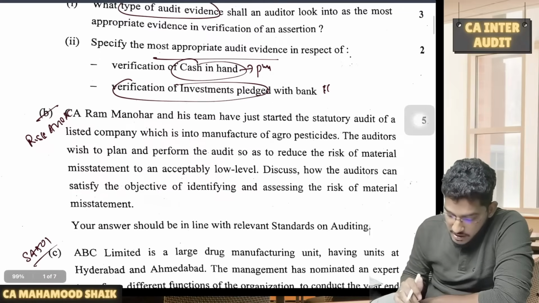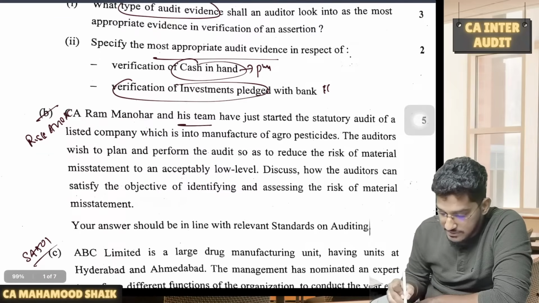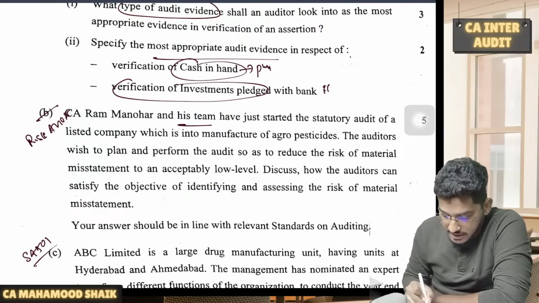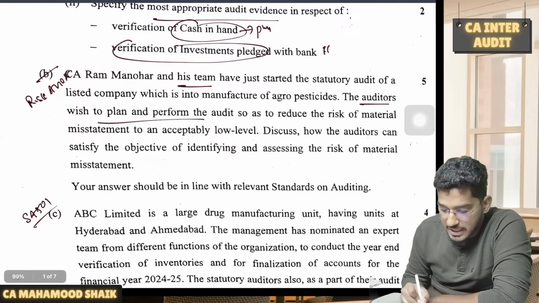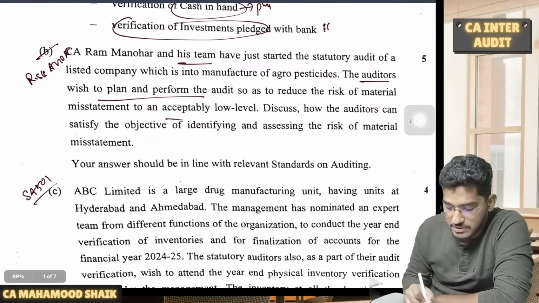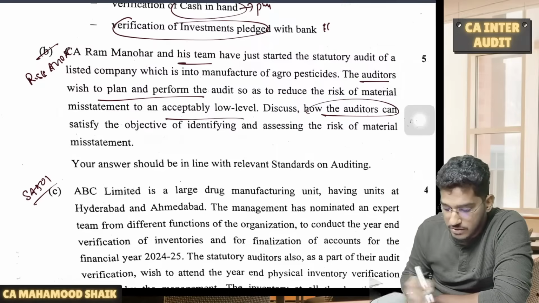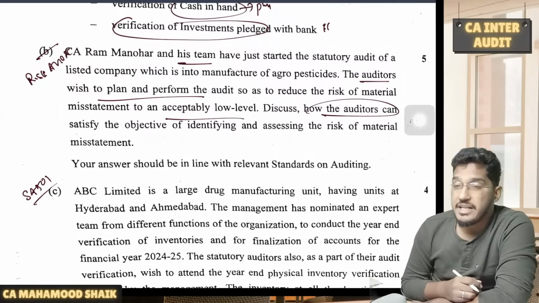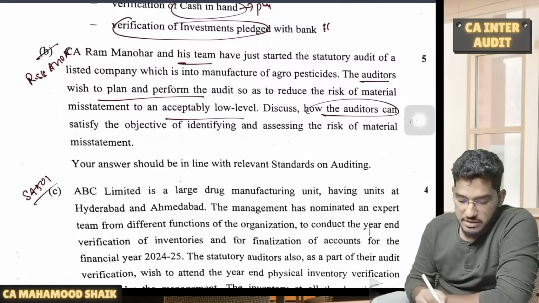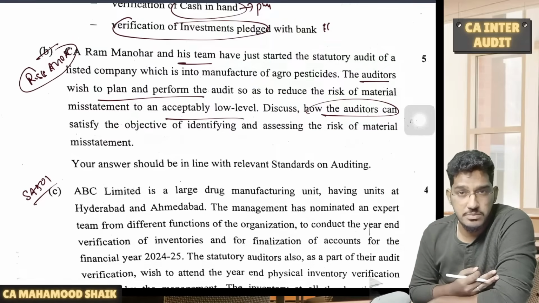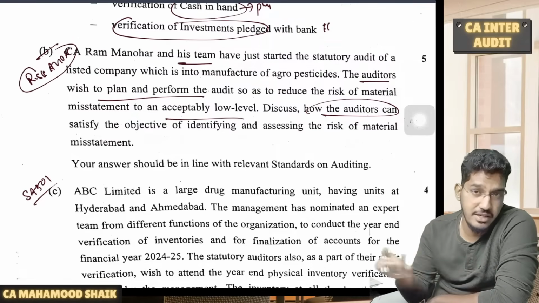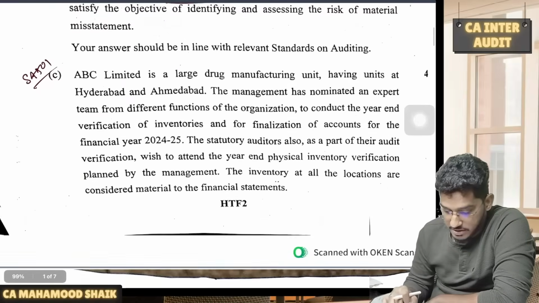Next one. CA Ram Manohar and his team have just started the statutory audit of a listed company, which is into manufacturing of agro products. The auditor wishes to plan and perform the audit so as to reduce the risk of material misstatement to an acceptably low level. Discuss how the auditor can satisfy the objective of identifying and assessing risk of material misstatement. Straightforward question from risk assessment and internal control. How do you identify and assess the risk of material misstatement? So 4 steps will be there: identify, assess. So that part you have to write here.